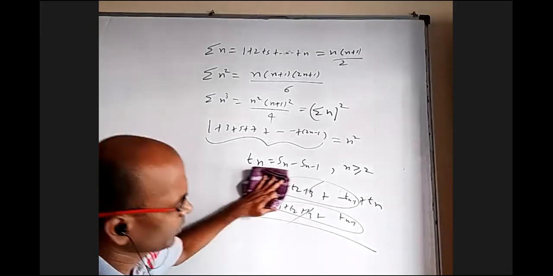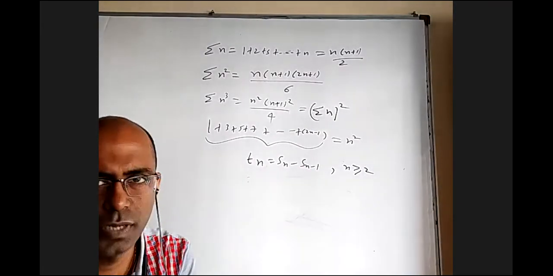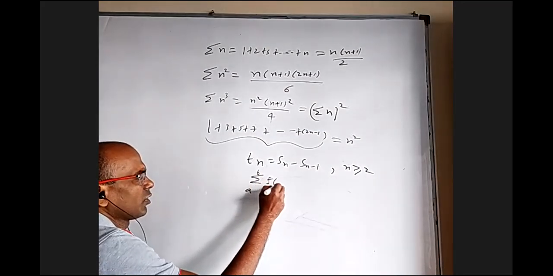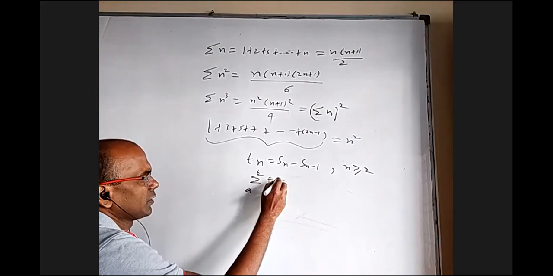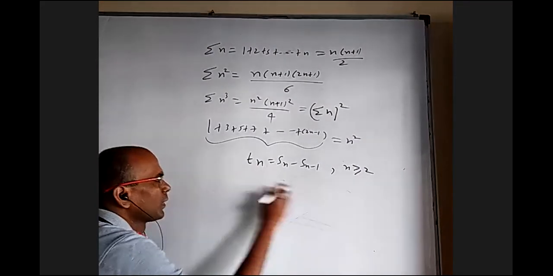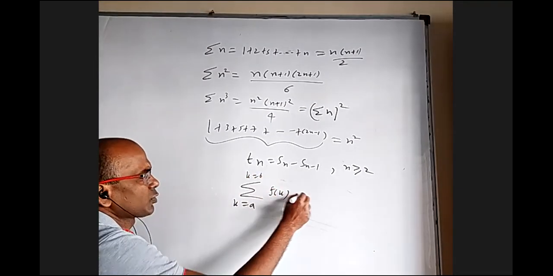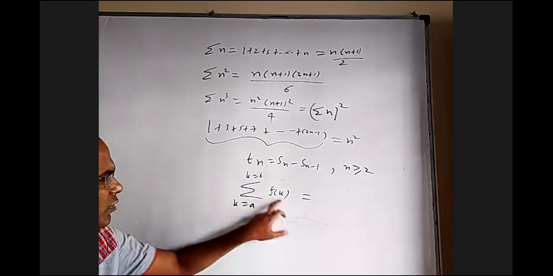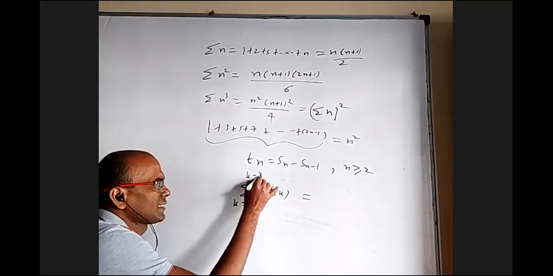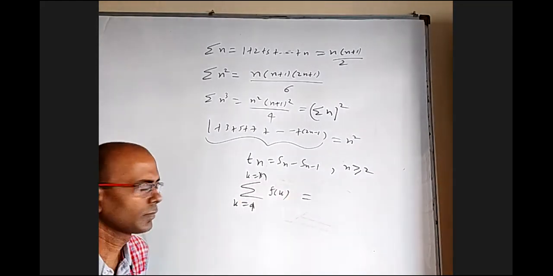Another point, generally we don't use it in the questions, but it can be used. I'll tell you where it can be used. Sigma of f of n, basically. Sigma k equal to a to k equal to b, f of k is a question, let us say. Basically, you want f of a, let's say a and b are integers. These are like, let us say, this is 1 and this is n. You want f of 1 plus f of 2 plus f of 3 and so on up to f of n. So that is some question.